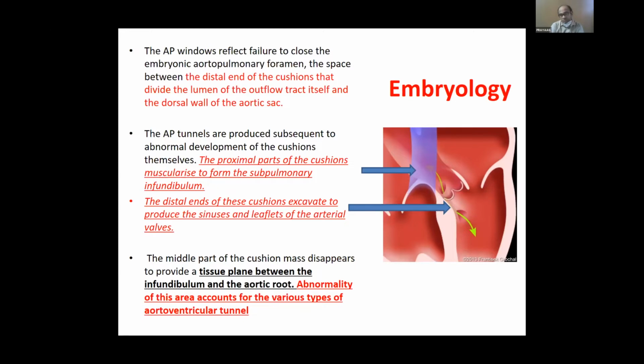The proximal part forms a subpulmonary infundibulum. The distal part excavates to form the sinuses and the arterial valves. Their leaflets are formed by the distal part of the cushion, while the middle part of the cushion is what essentially undergoes an abnormal development, leading to the formation of an aorto RV or an aorto LV tunnel.